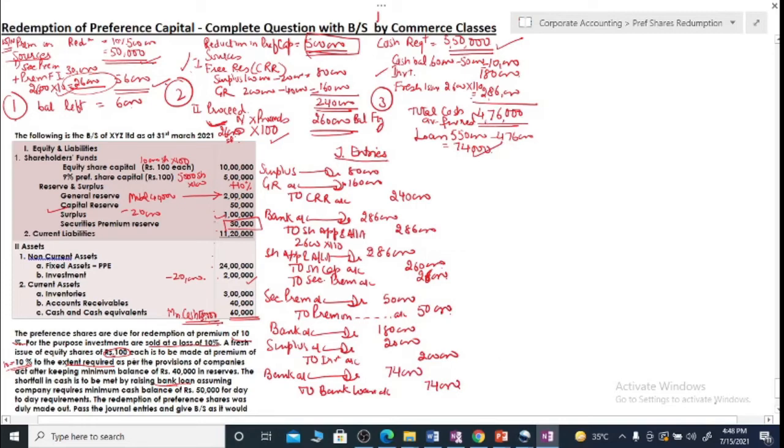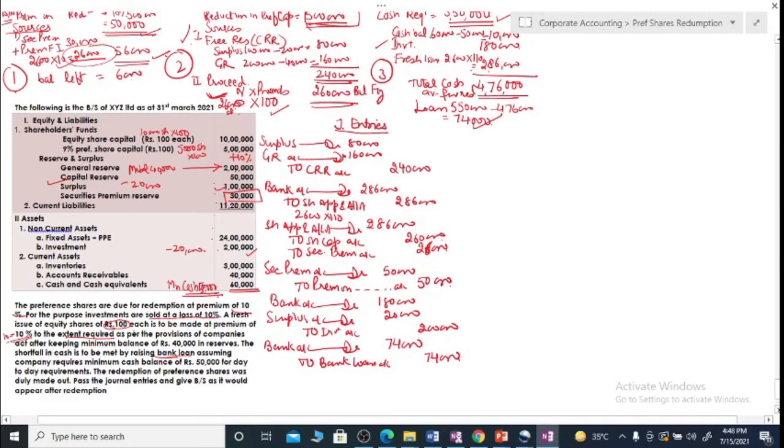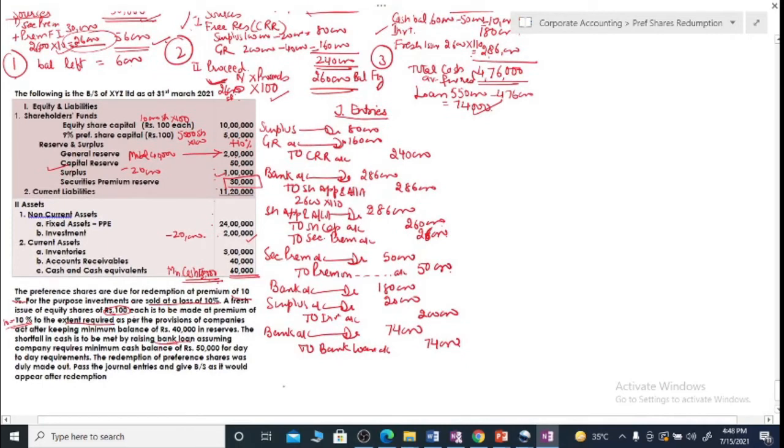Alright. Then you are to record redemption of preference shares, because once the cash is available we will pass entry for redemption of the shares. So preference share capital is reduced. Premium on redemption will be provided for and the whole amount will be put into preference shareholders account. So you are cancelling 5 lakh worth of capital with premium 50,000, so 5 lakh 50,000.